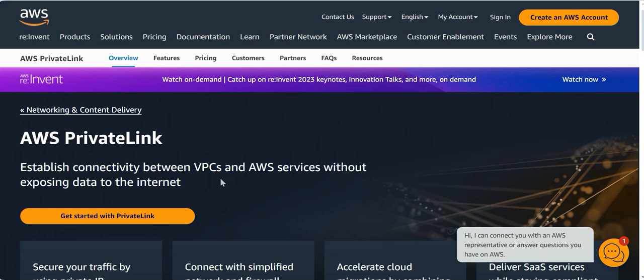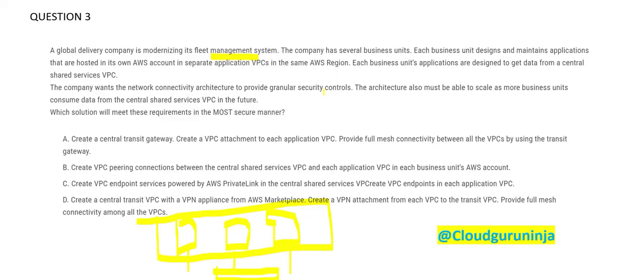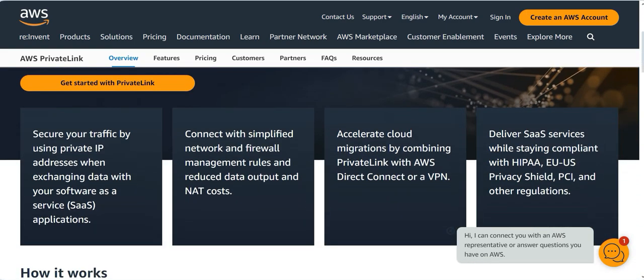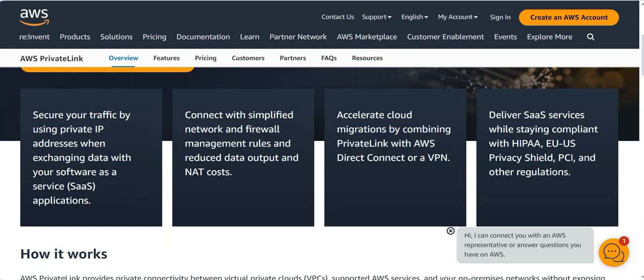I don't want to go via internet because the question told me, boss. The question is telling you again and again, make this possible in the most secured manner. They want good security and they want granular level of security controls. The question is clearly telling you. You got to listen to what the question is telling you. So private link will help you with that. It is meant for this purpose.